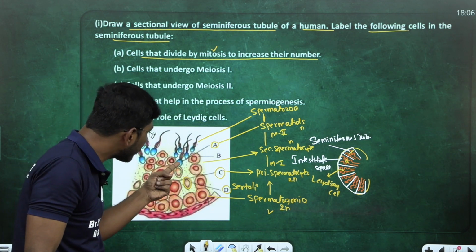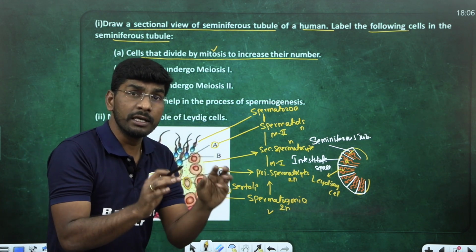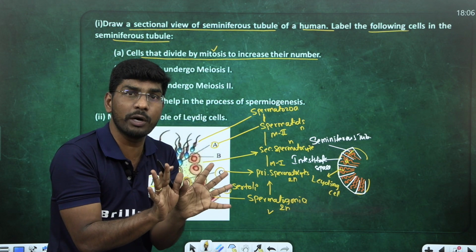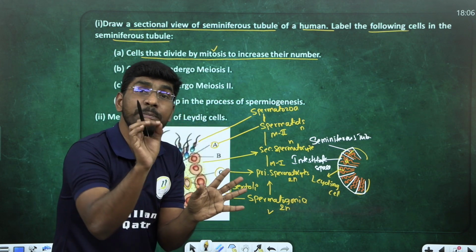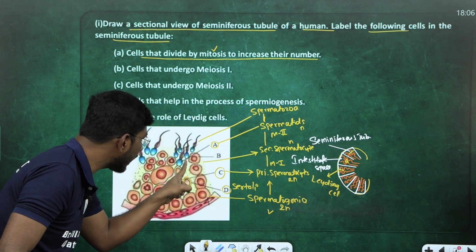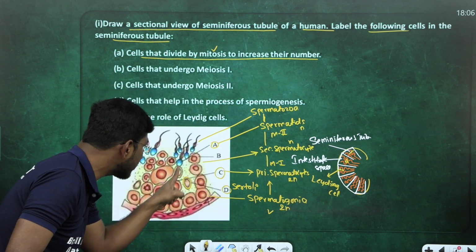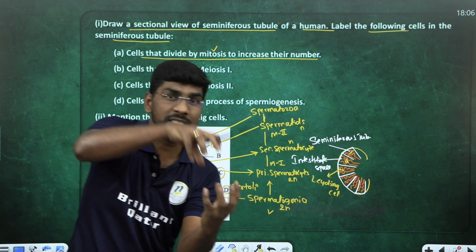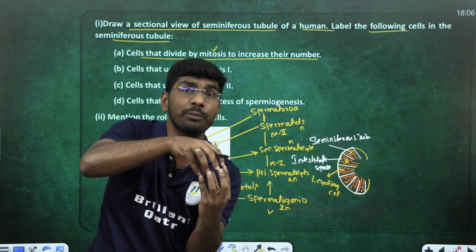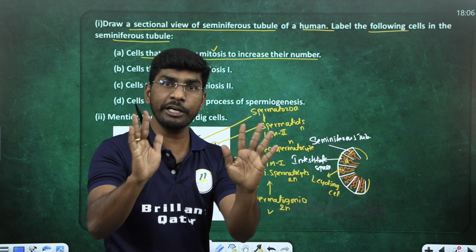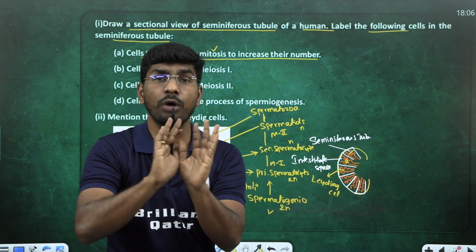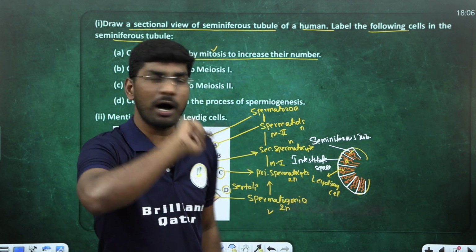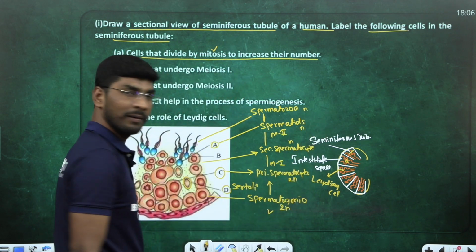Sir, how can I identify the spermatozoa and spermatids? Remember, students, if you look at the seminiferous tubule, the cell which is not touching any other one, which is ready to release, is called spermatozoa. Look here, spermatozoa are not touching anyone. But spermatids are still attached to whom? Sertoli cells. Very easy to identify. The cell which still has its head embedded in the Sertoli cell we call spermatid. The cell which is ready to be released from the seminiferous tubule, spermiation, which is not touching anyone, is spermatozoa. So spermatozoa are also haploid. You got my point?